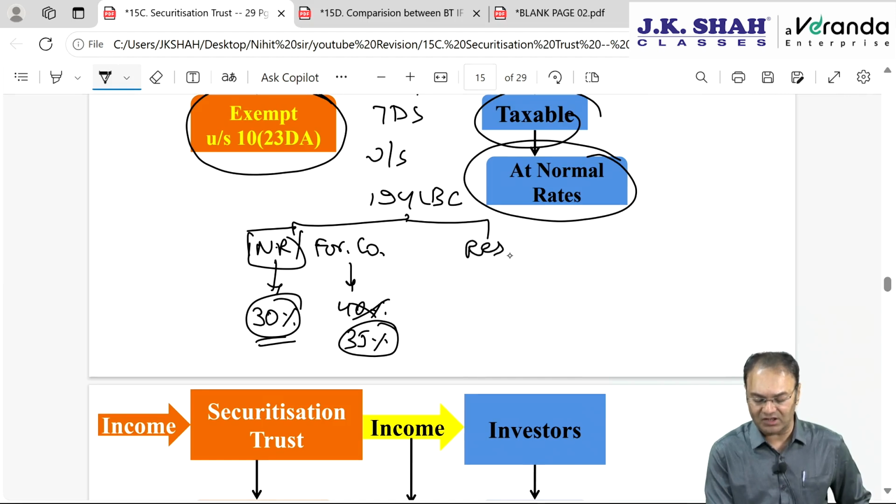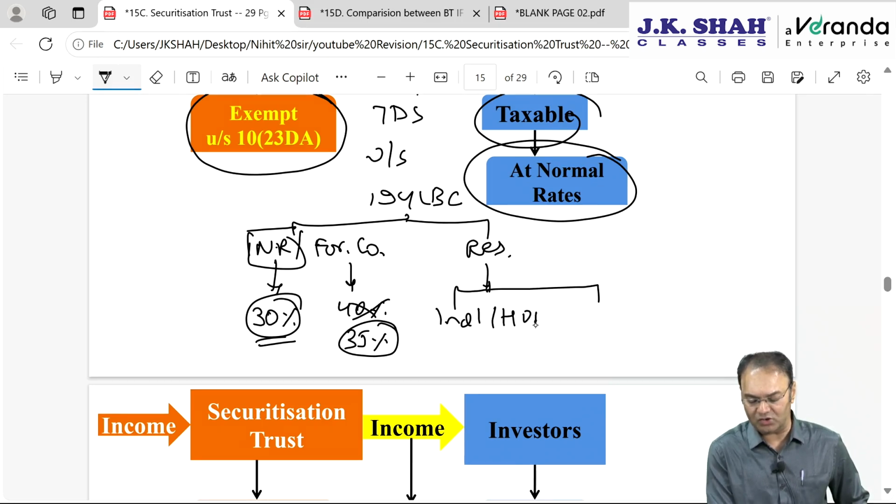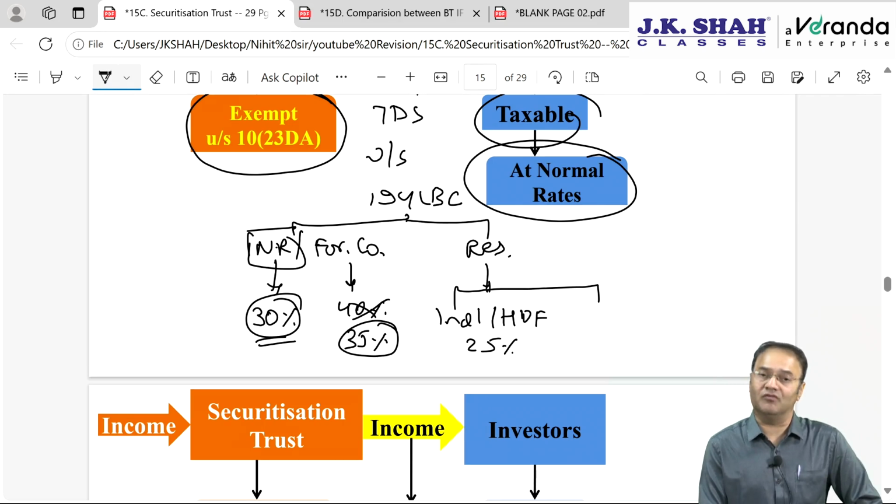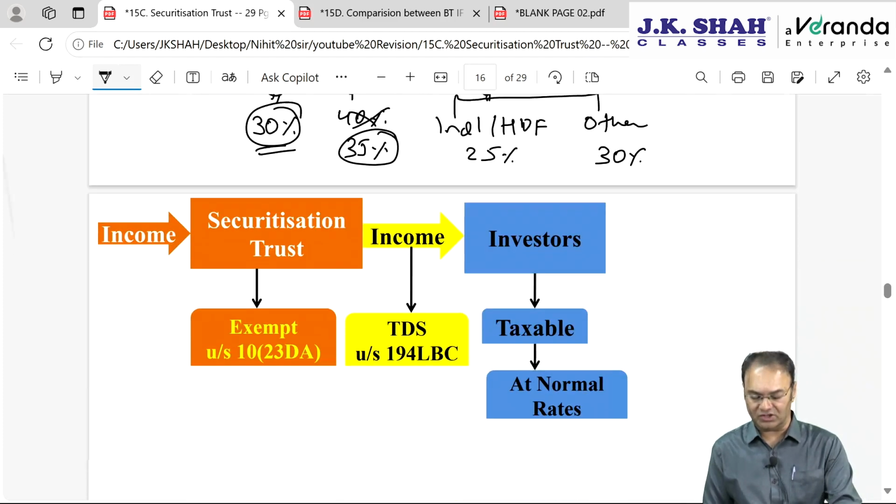And in case the investor is a resident, then TDS will again depend upon whether it is an individual or HUF, or other than an individual or HUF. If the resident unit holder or resident investor is an individual or HUF, then the TDS rate will be 25% without surcharge, without health and education cess. If it is other than an individual or HUF, then 30% flat. No surcharge, no health and education cess.